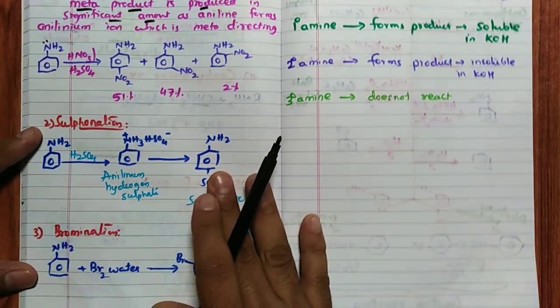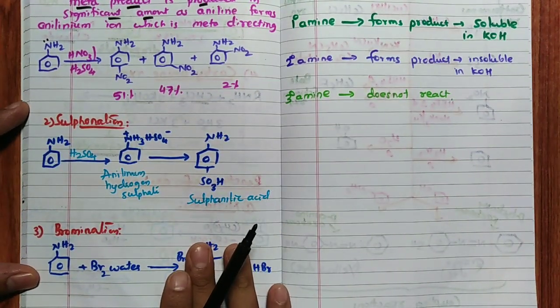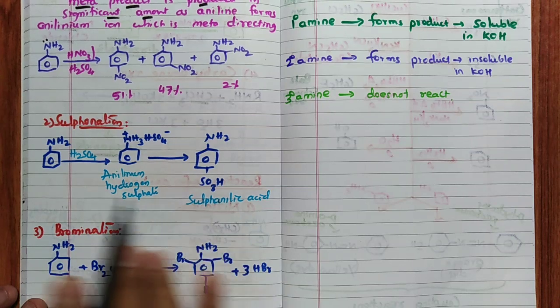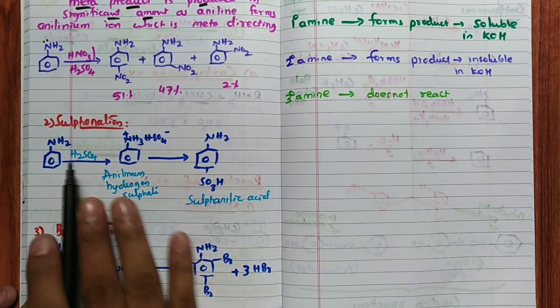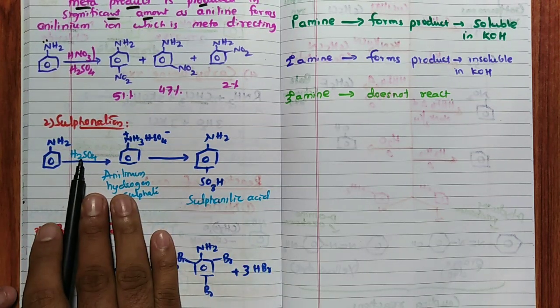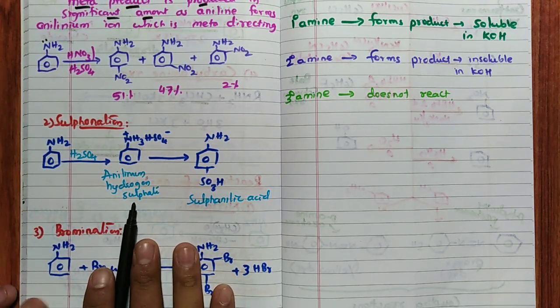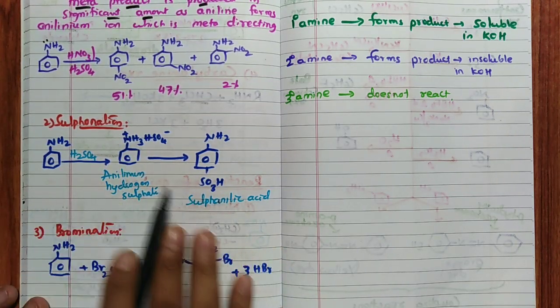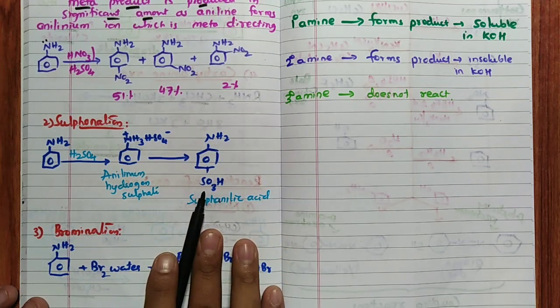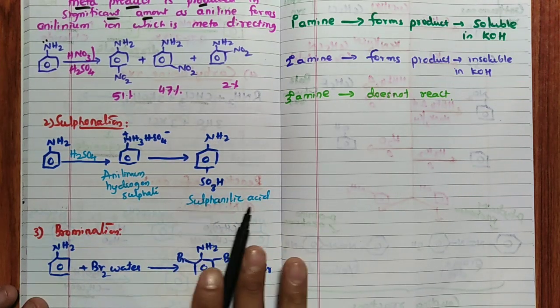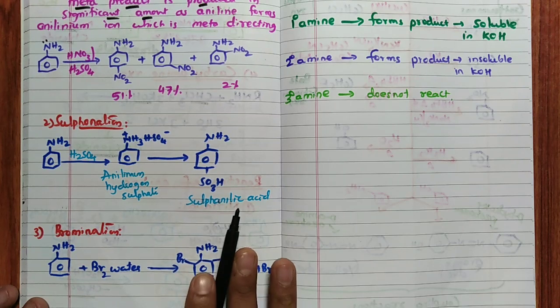Fine. Lastly, sulfonation. Remember, sulfanilic acid is formed. Very simple. So the amine reacts with H2SO4. Once again, here also remember H2SO4 is acid and aniline is base. You are going to get the salt, which we call anilinium hydrogen sulfate. Then it will undergo rearrangement to form NH2 and SO3H. So this is known as sulfanilic acid, remember this.